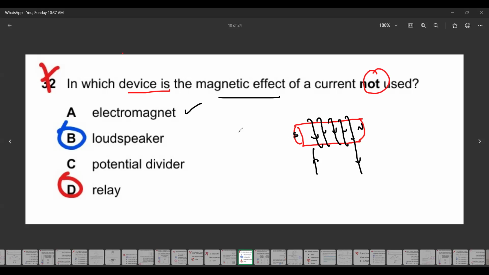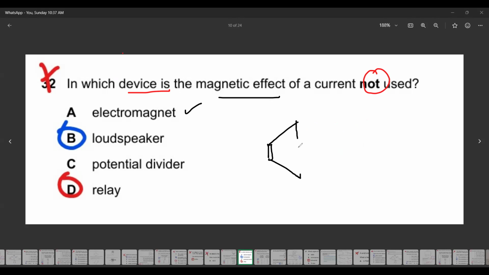A loudspeaker. How does a loudspeaker work? A loudspeaker also uses the magnetic effect of the current. This is representing the cone of the loudspeaker, and there is a thin membrane. Maybe you have seen this. This is a thin membrane. There is a strong magnet here in the center of the loudspeaker.